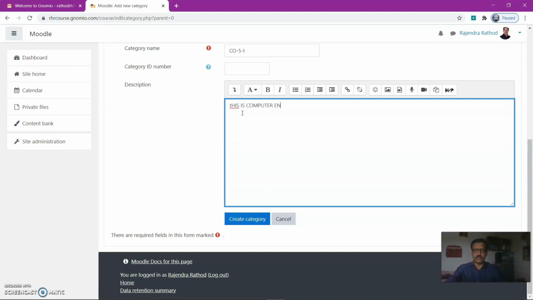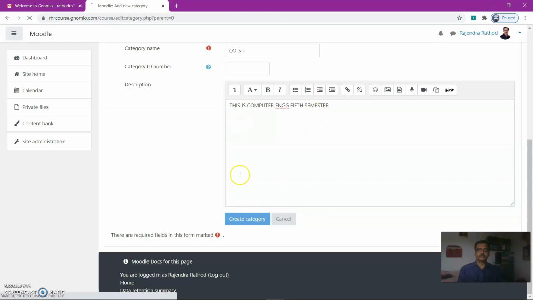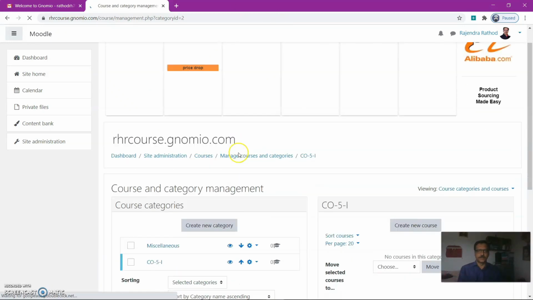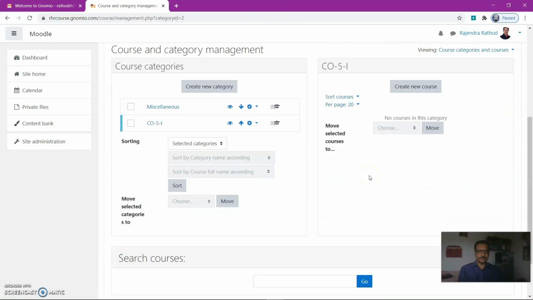This is computer engineering 5th semester. Then create category. It pops up here. I will put it here at top. And then I will create a course under this category.